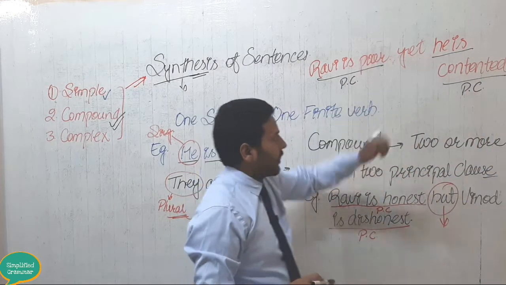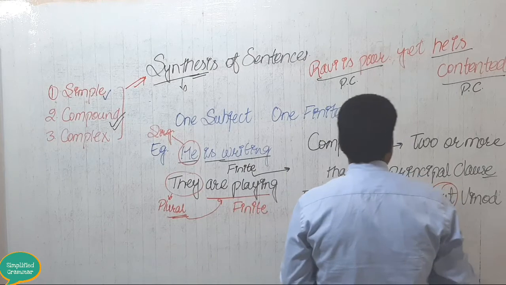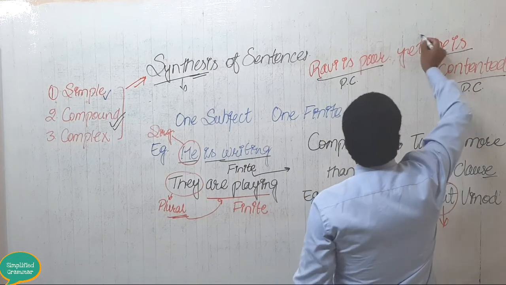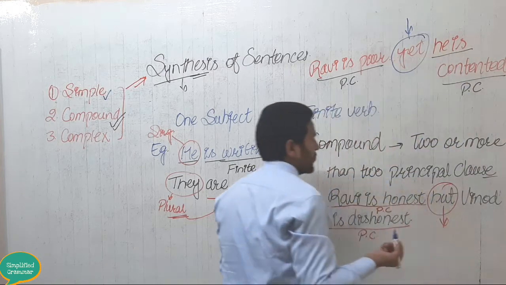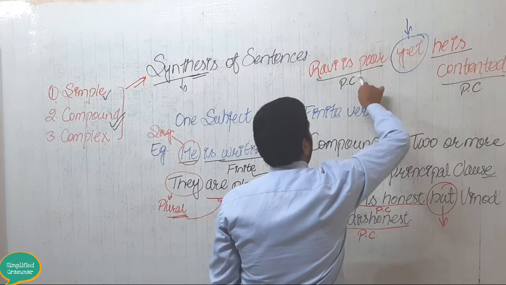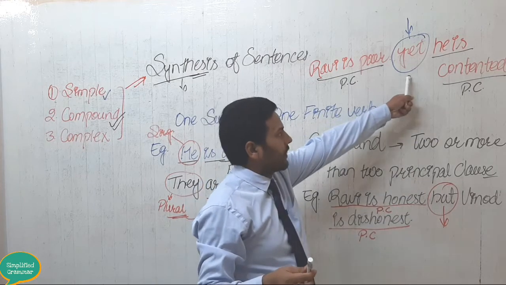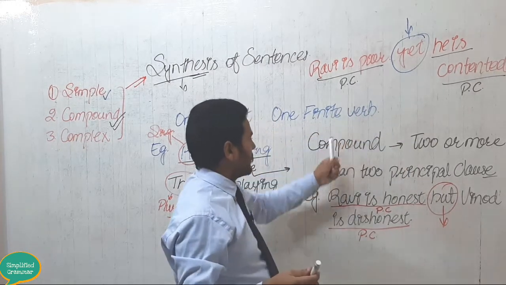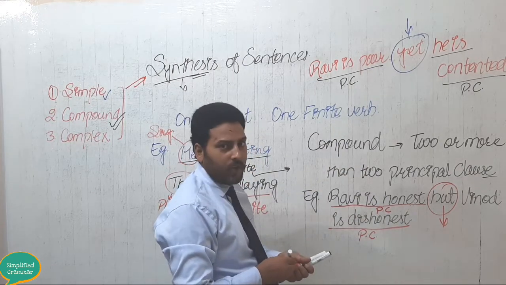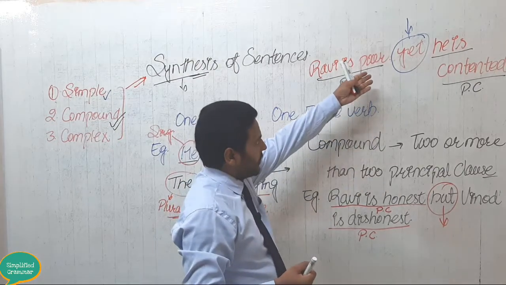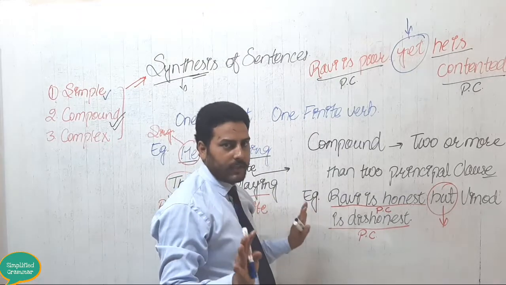So two principal clauses are connected with the coordinating conjunction. Okay, what is your coordinating conjunction over here? You can see very clearly, yet is your coordinating conjunction. Okay, and this sentence has been connected or combined with the help of a coordinating conjunction. Okay, so therefore we see in compound sentences two or more principal clauses connected with coordinating conjunctions. So I hope you understood what a compound sentence is.